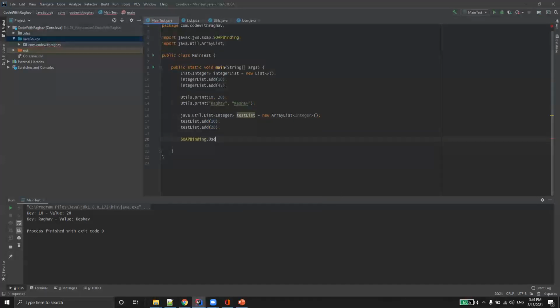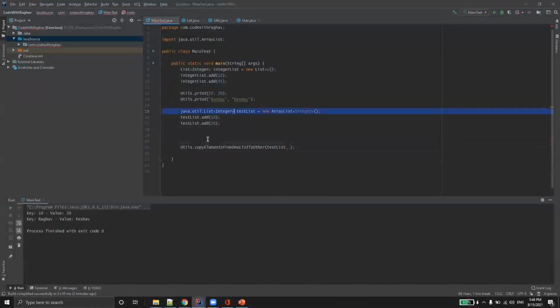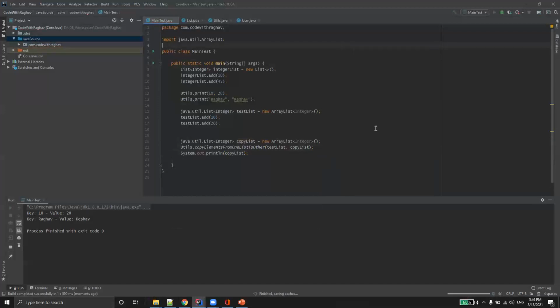Now I'll say Utils dot copy elements, test list comma copy list. Let's see what happens in this case. I'm going to pass this list, and just after that, I'm going to print this copy list. Cool. This got printed here, and we have both the values, and this is working.